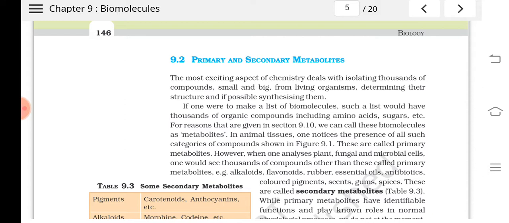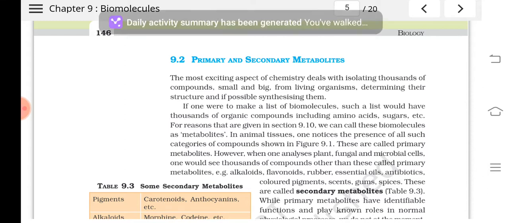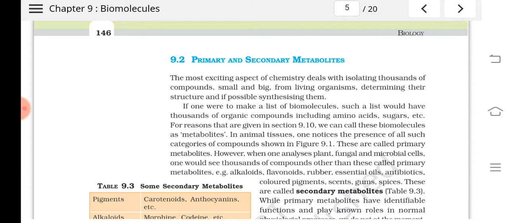Glucose or galactose cannot be divided into further monomers. They join to form polymers or polysaccharides. Understood? So we cannot divide them further into any other monosaccharides. Is it clear? So those are monosaccharides or monomers. And I told you about monosaccharides and polysaccharides. Then I have told you about the lipids, isn't it?